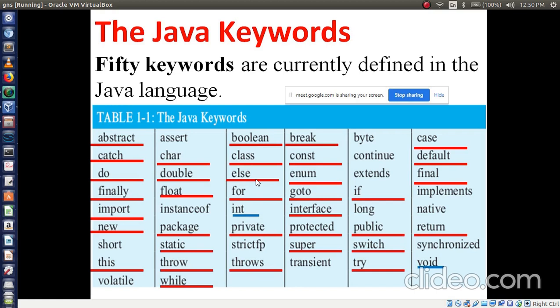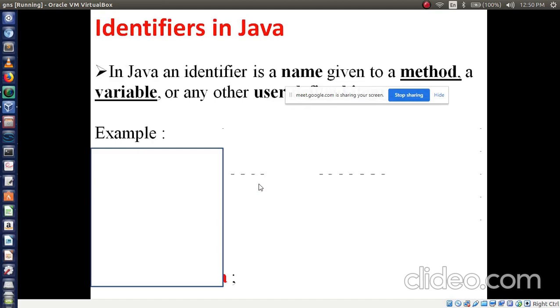Public, protected, wide, return. Okay, these all are the keywords. These all are mandatory to remember. We'll see them in our programming part one by one.